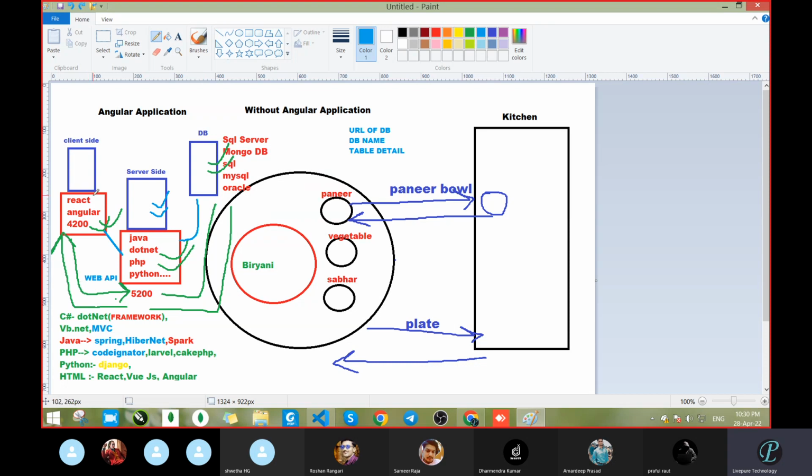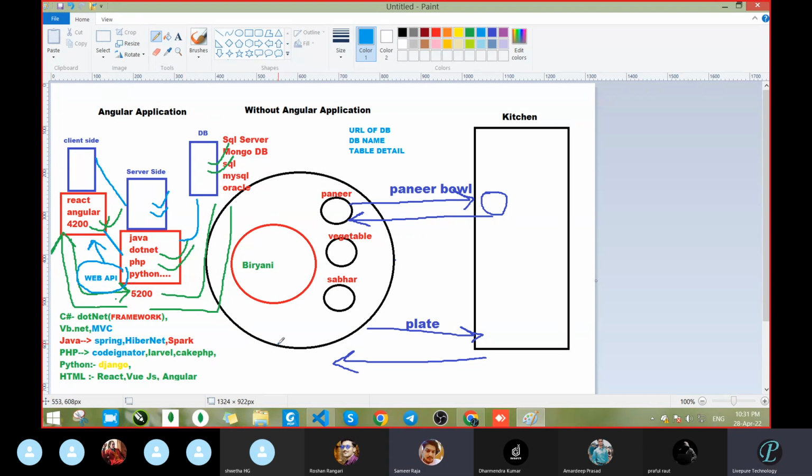Now, in the client side and server side, we had created the web API. So we have to pass this detail to the client side application. Got it? Only then, when you pass it, you have connected the client side application, server side application and database, all three: the client and server with the help of the web API, and the server and database with the help of the server database details. Is it clear or not?